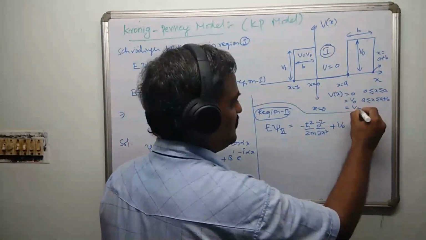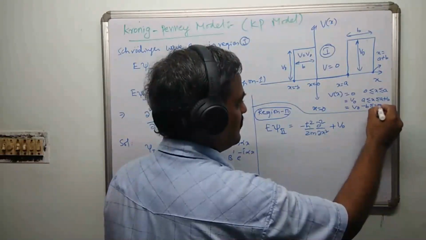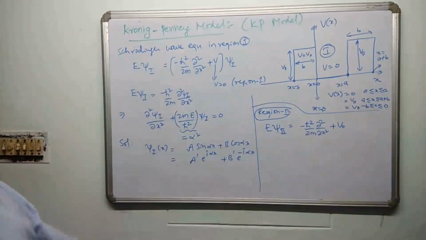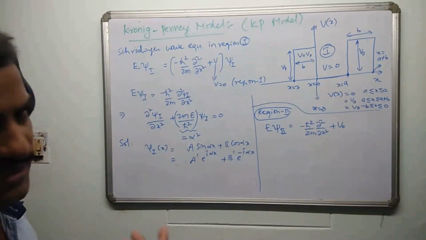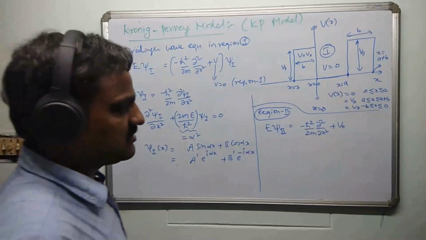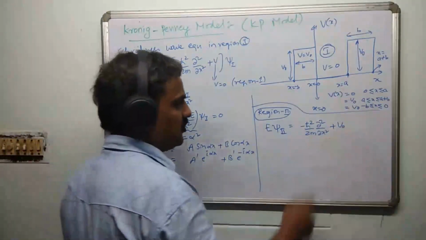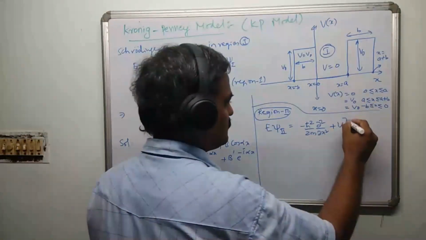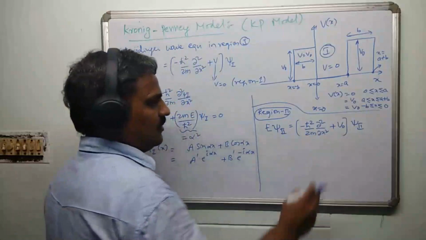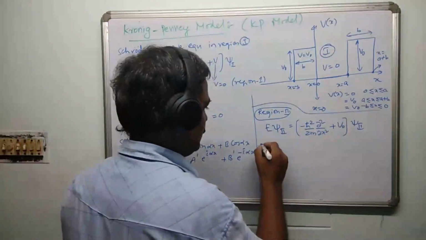It's also equal to V0 for minus b less than or equal to x less than or equal to 0, right? So these are the potential variations. Of course, mathematically I have shown this earlier, but just for the sake of question-answer writing, I gave it here. So in this region, the potential energy of the electron is just V naught times psi 2, and we'll make a manipulation. We'll take everything to the left-hand side and rewrite this.